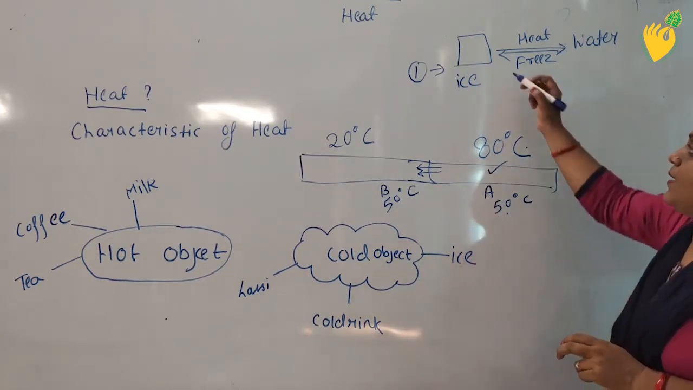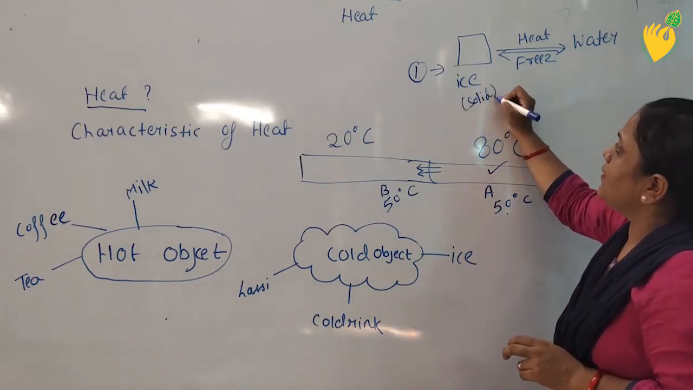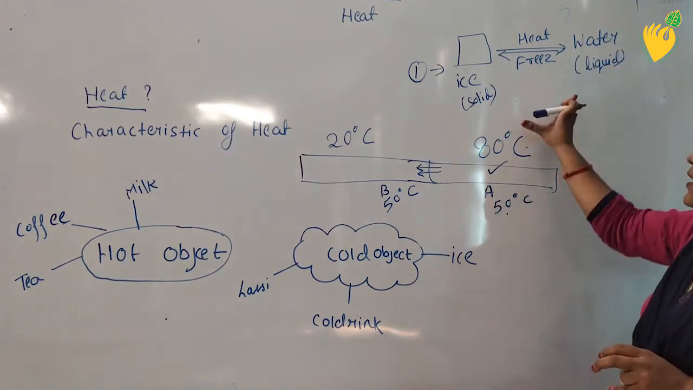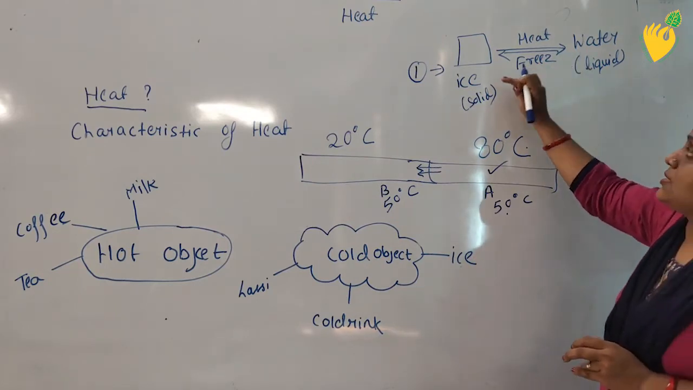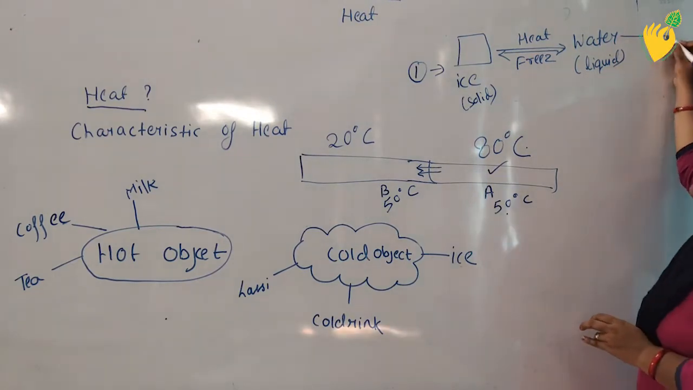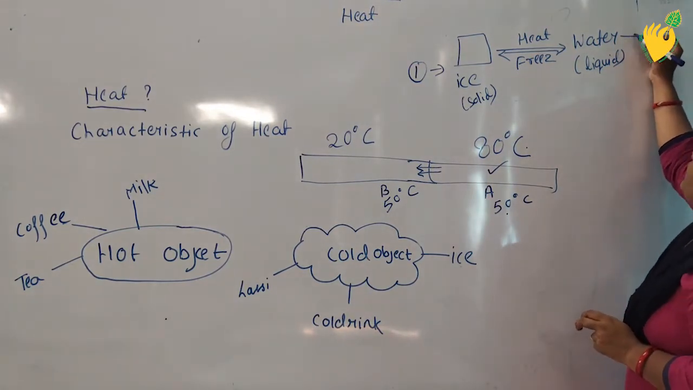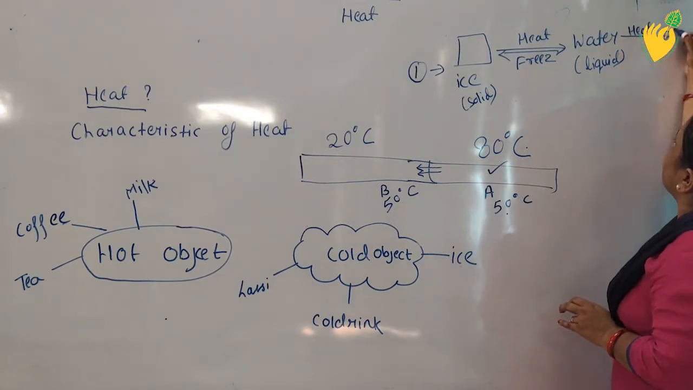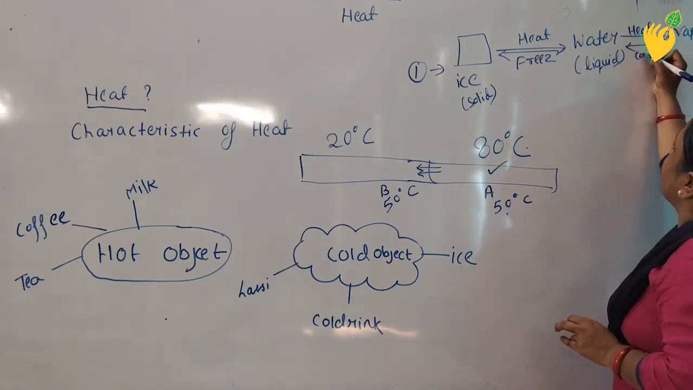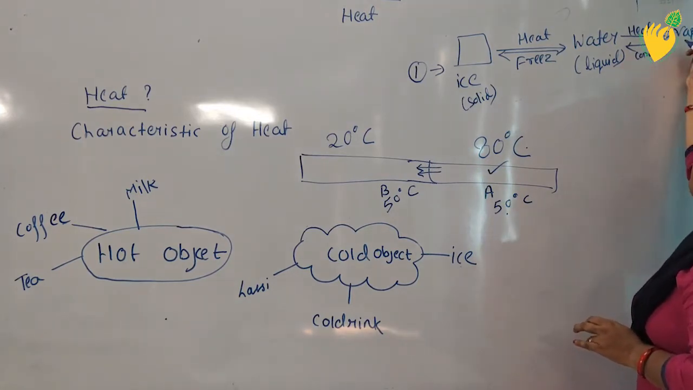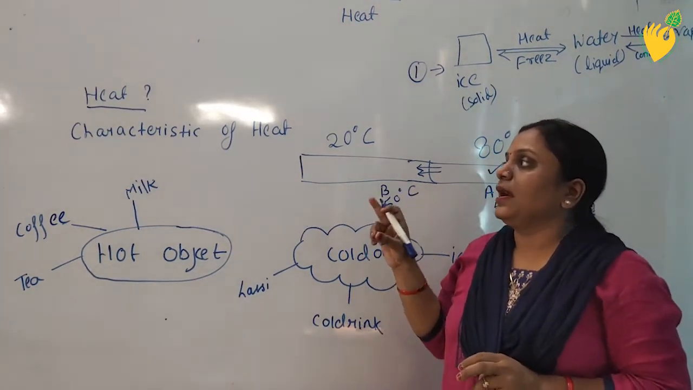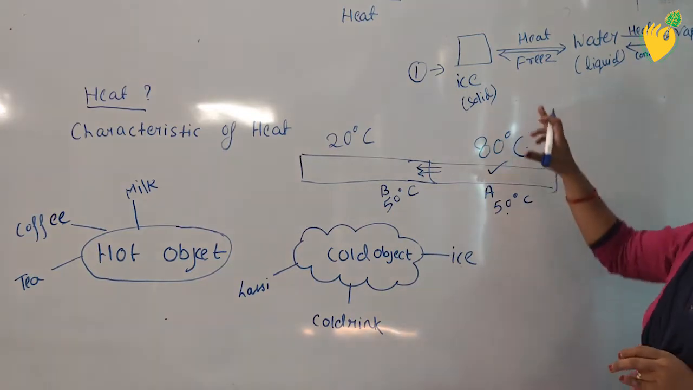You know very well that ice is in solid state, whereas water is in liquid state. That means while this process happens, the state of the object can also change. In a similar way, when heat is given to water, it is converted into vapor, and when it is condensed, then it is again converted into water.